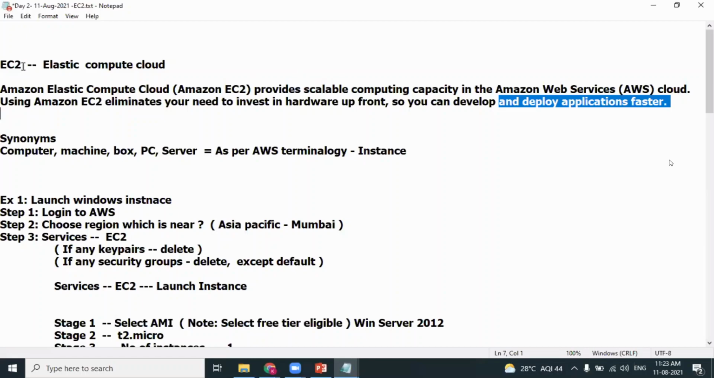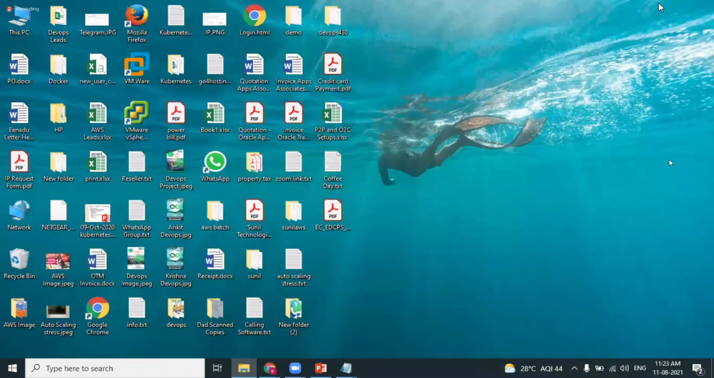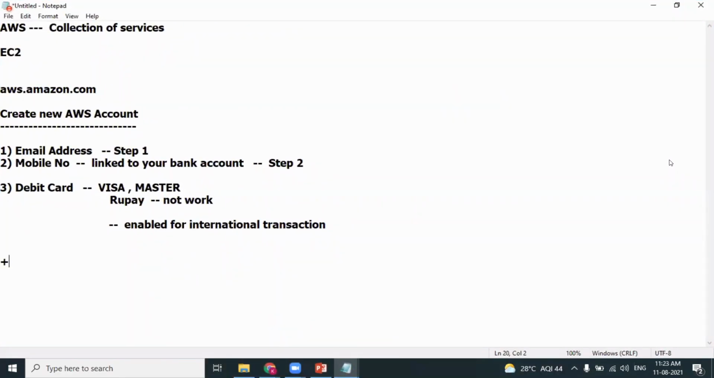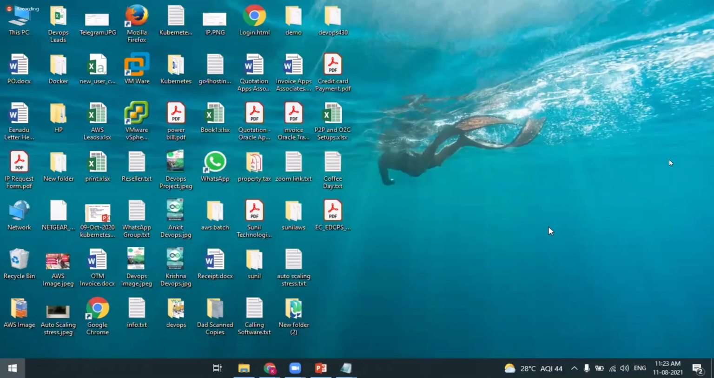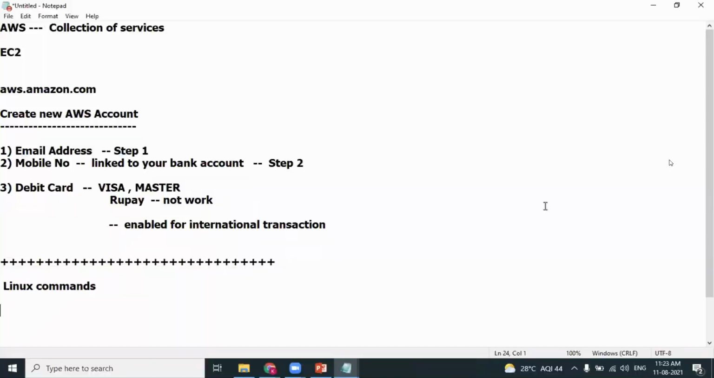Let's simplify this. As we know, our specialty is simplicity. Let's simplify the concept of EC2 service. I want to learn Linux commands. Friends, I want to learn Linux commands. This is a Windows operating system, am I right? My laptop is installed with Windows. Can I learn Linux in a Windows operating system? Impossible. If you want to learn Linux, you need a Linux operating system.